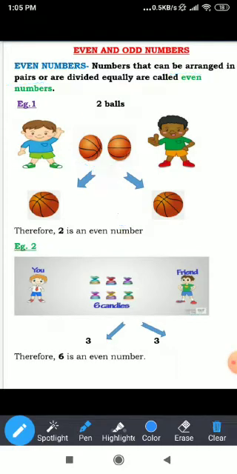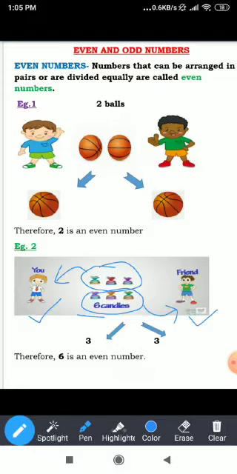Now students, let's check for 6, whether 6 is an even number or not. Again, let's assume it's you and this is one of your friend. Now, for a number to be even, it should follow two conditions. If I ask you, can you divide these 6 candies between the two of you? You will say, yes, ma'am. I will keep 3 candies to myself and I will give these 3 candies to my friend. It means we are able to fulfill our first condition.